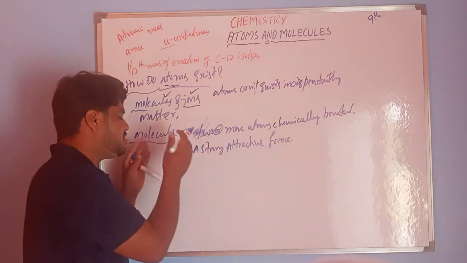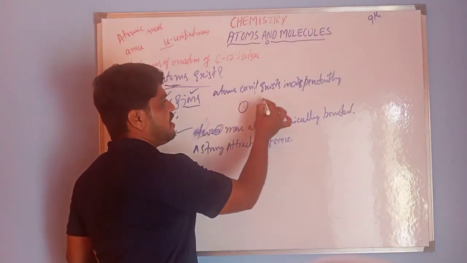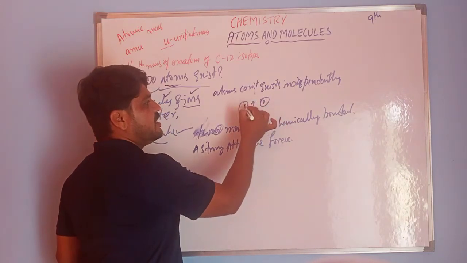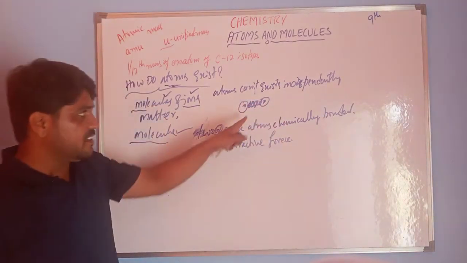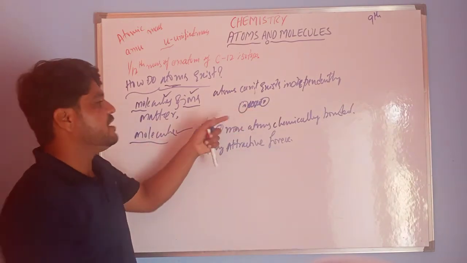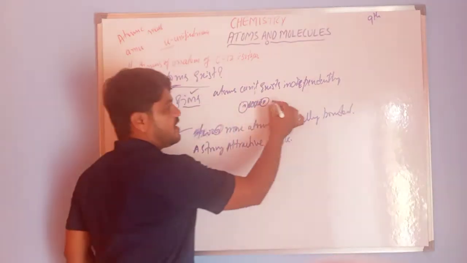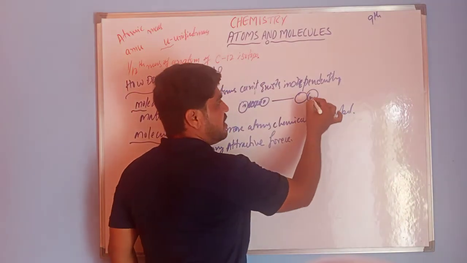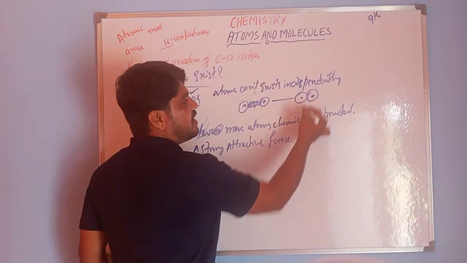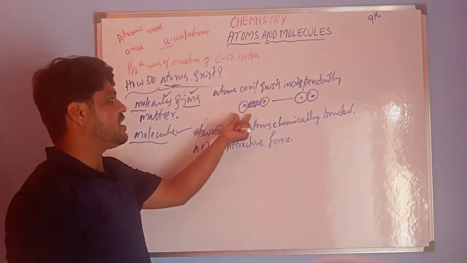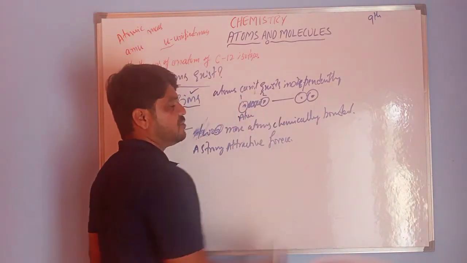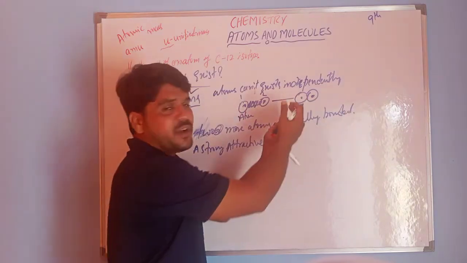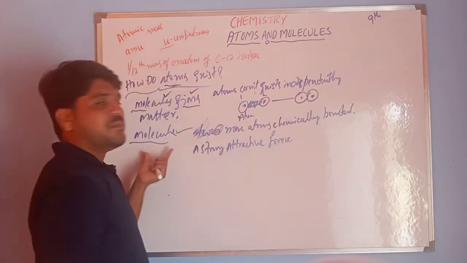If you consider this is one atom and this is another atom, in between we can observe an attractive force. When these two atoms combine together, this forms a molecule like this. This is atom 1 and this is atom 2. So when two atoms are combined together, we call it a molecule.